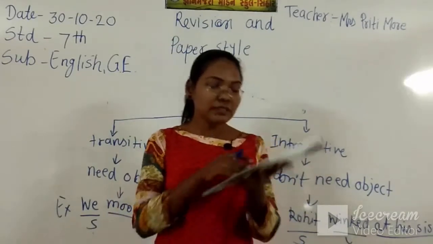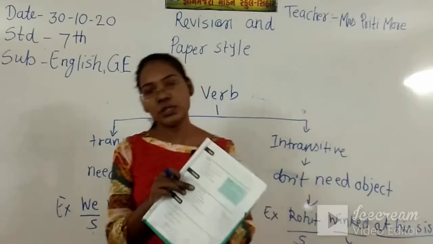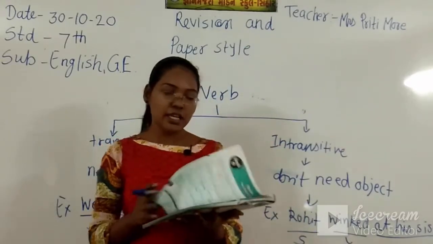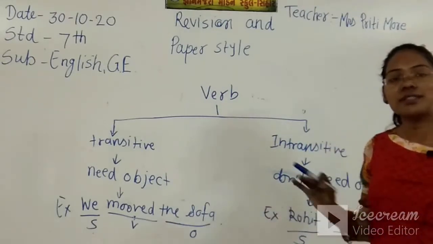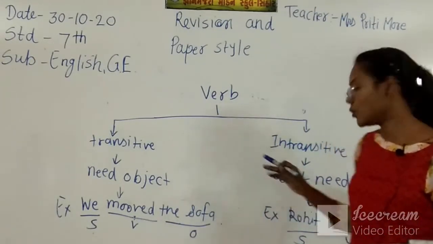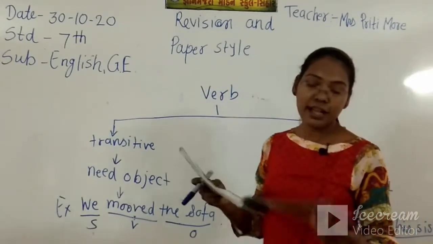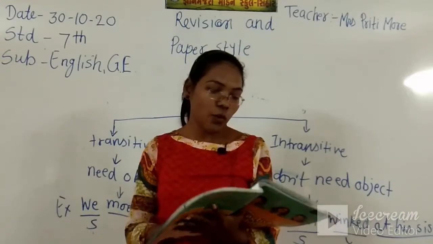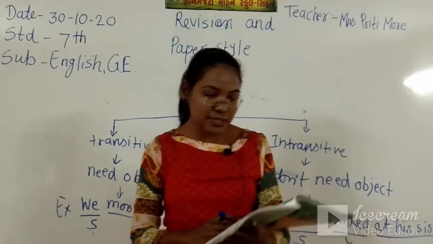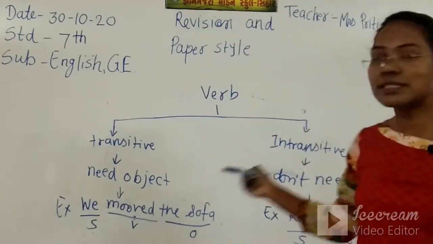So the exercises are there. You also have to study these exercises. The transitive verb needs an object, the intransitive doesn't need an object. Without an object also this sentence is completed. In detail I taught this lesson to you. Now verb past participle form. If you want to note this down, please note it down.